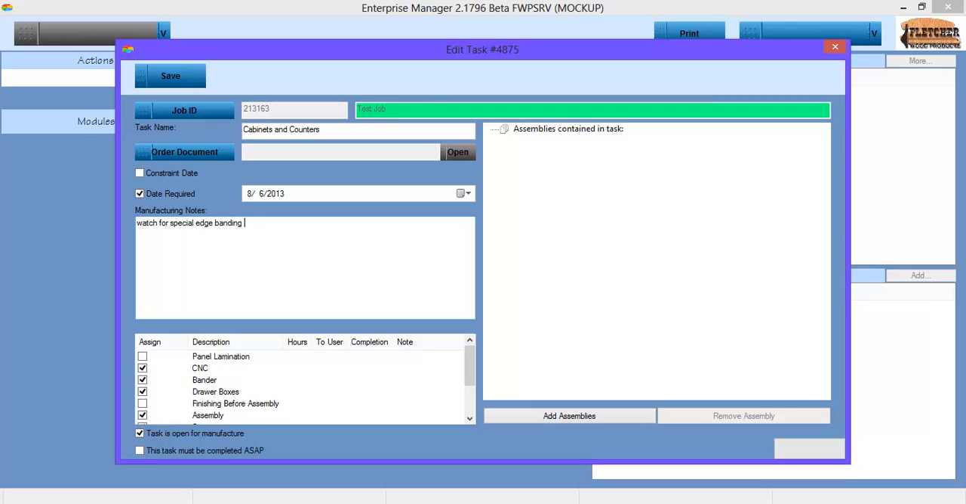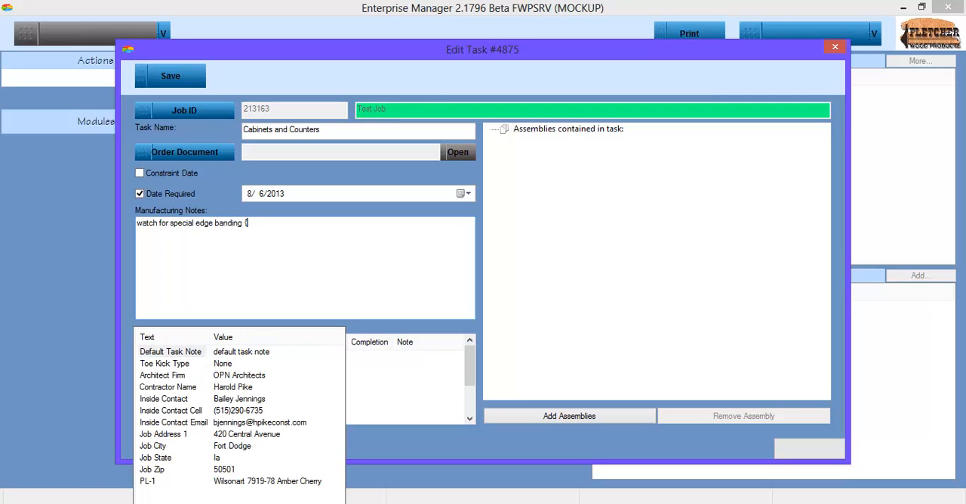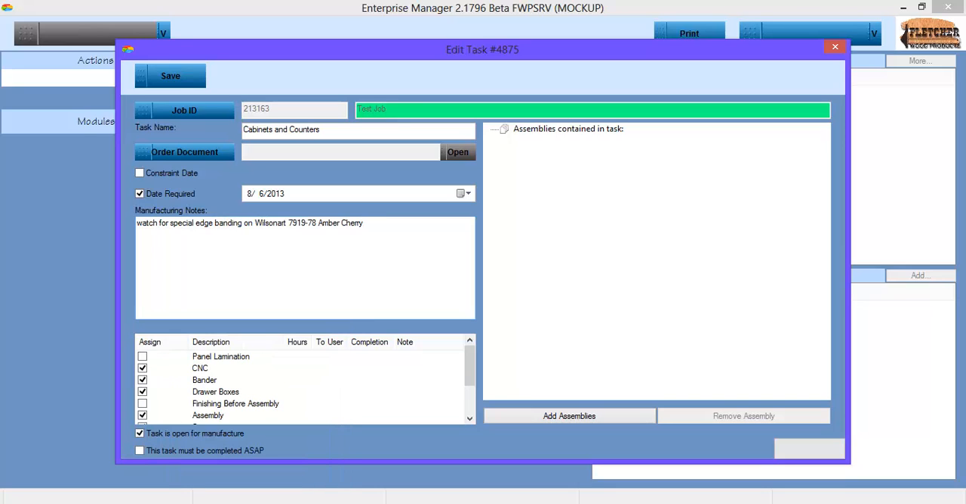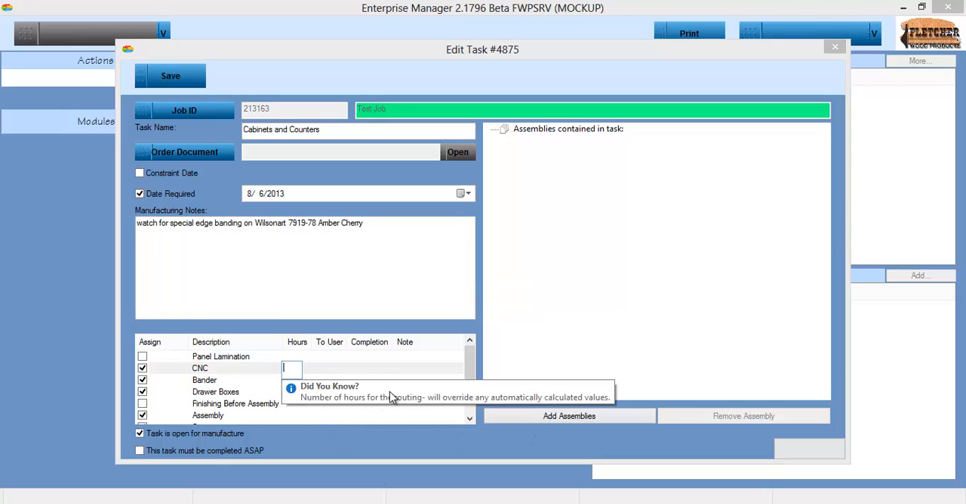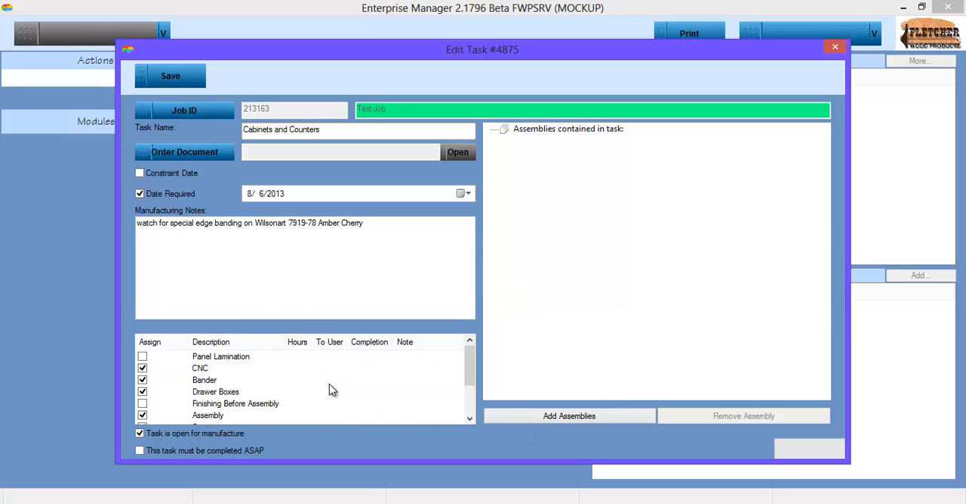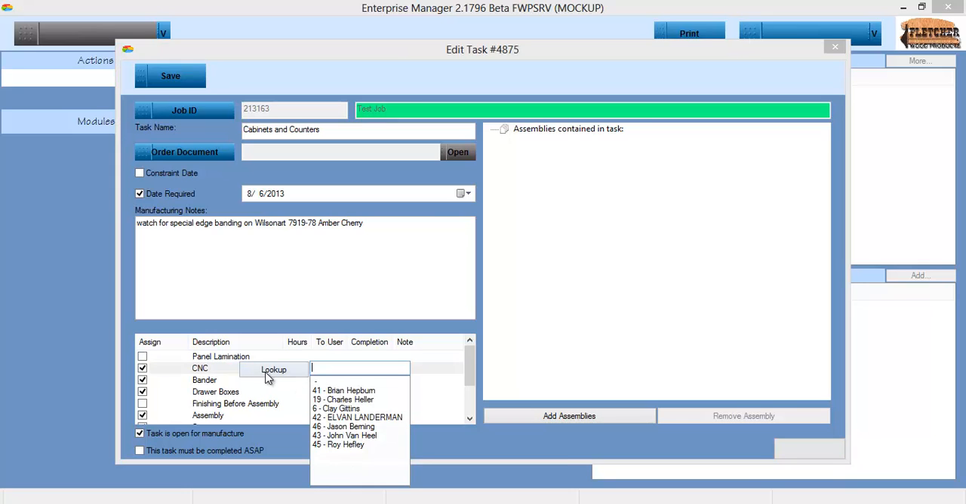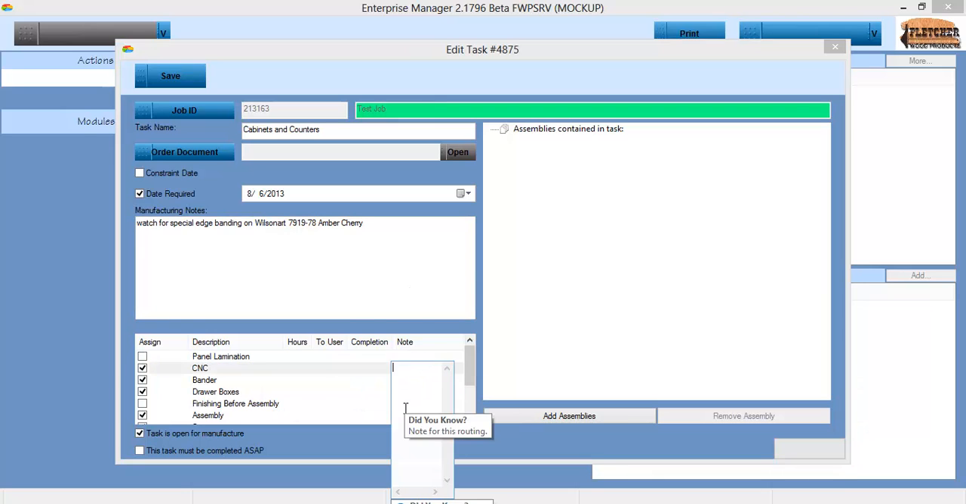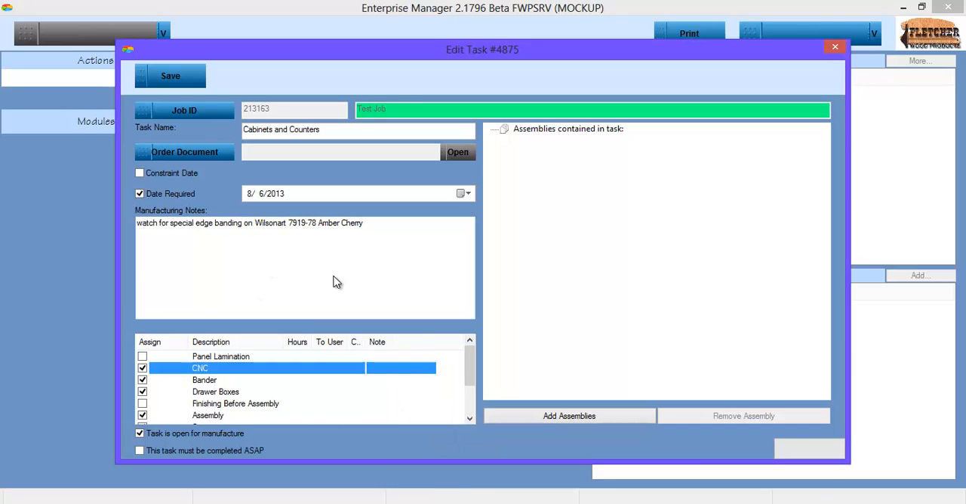Again, anywhere we're working with a job, we can use auto text, and we can automatically fill out, I could say on PL01, and it auto-filled to the value of that. The routing is where it's going to go in the shop. We can specify a number of hours, or we can allow it to automatically calculate. We can actually assign it to a particular user, anybody we want. We can track the completion percent here. We can assign a specific note to this routing.